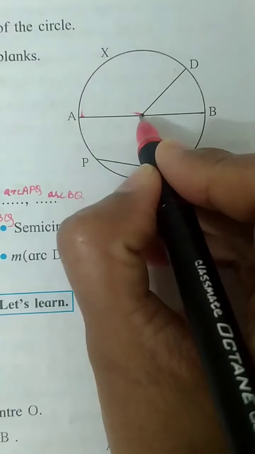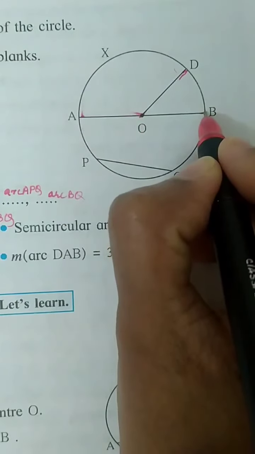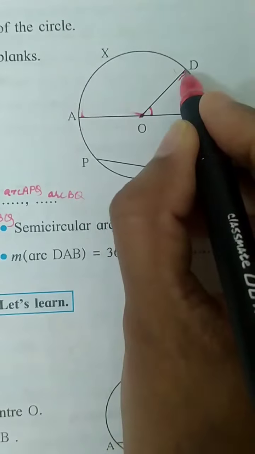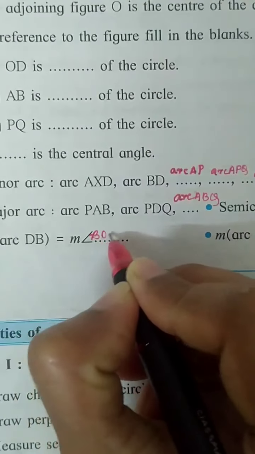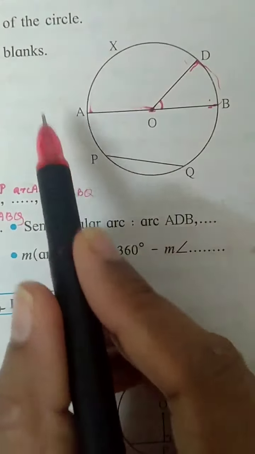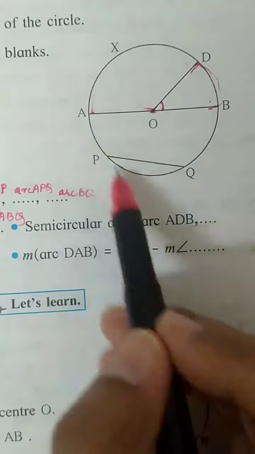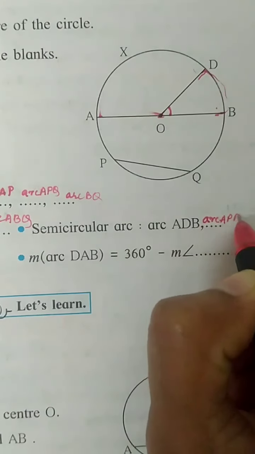And that is corresponding to, it is subtending the central angle. So this will be BOD. Whatever is the measure of BOD, the same will be the measure of the arc BD. So arc BD is congruent to angle BOD. So here you will write angle BOD. Semicircular arc was also asked. Semicircle, half circle. They have written ADB. We will write APB. Arc APB. Half circle is semicircle.